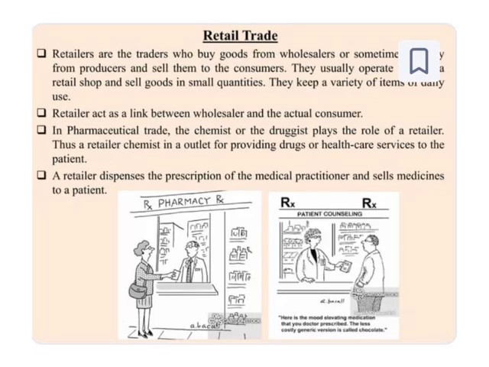In the pharmaceutical industry, for example, there is a company called Sun Pharma which manufactures medicines, and these chemist shops or druggists play the role of retailers. When we go to a medical shop, these retailers buy from the manufacturers and sell to us, the final consumer. The retailer dispenses the prescription of the medical practitioner and sells medicine to the patient.